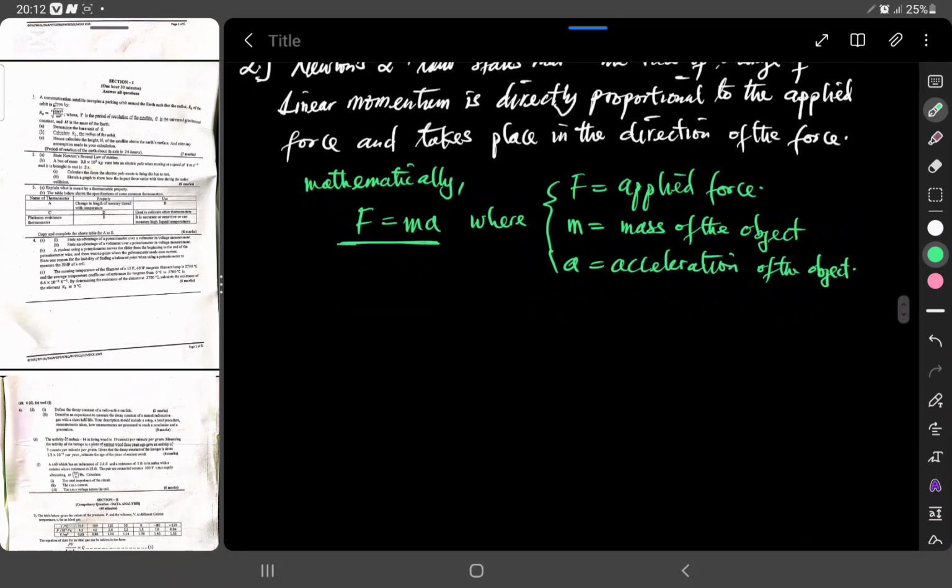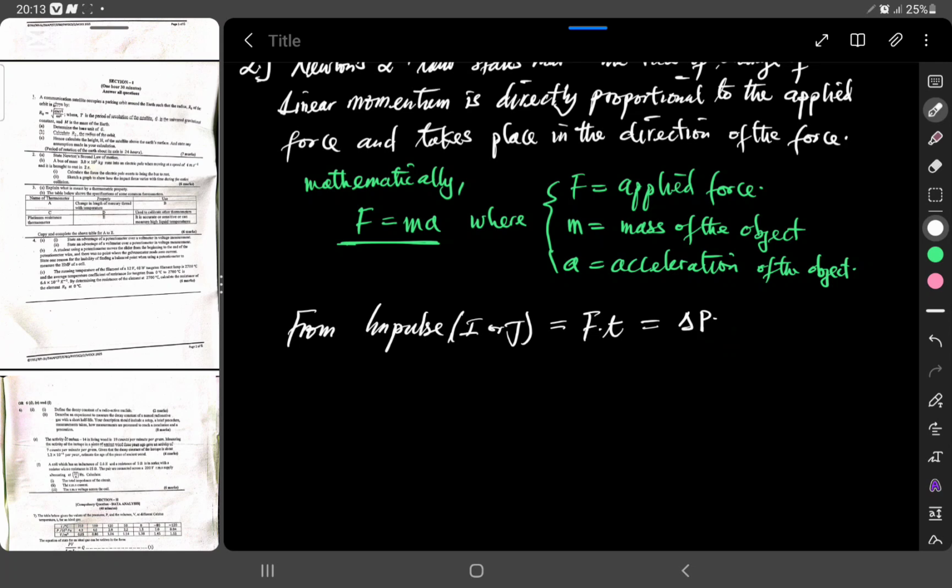Impulse, generally represented by I or G, is equal to the force times time. And take note, this impulse is the same as the change in momentum of a body.